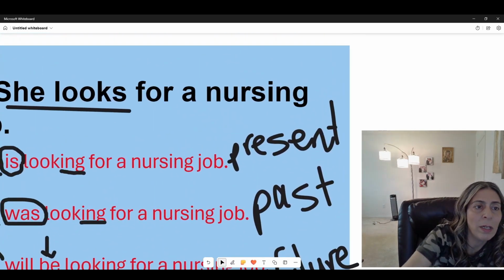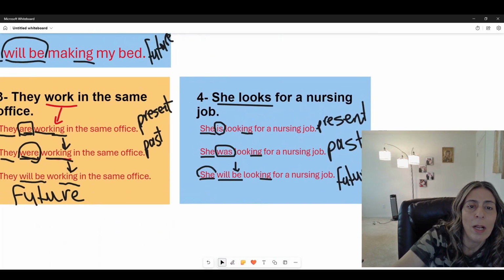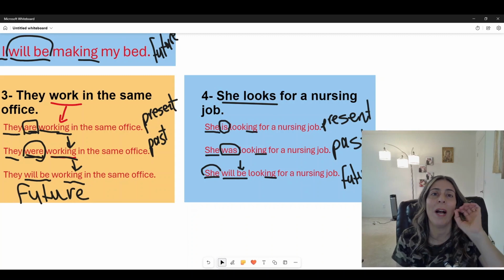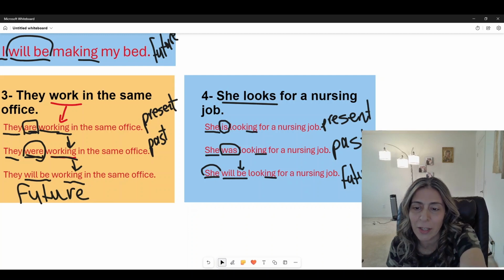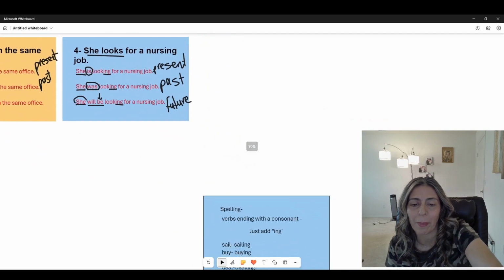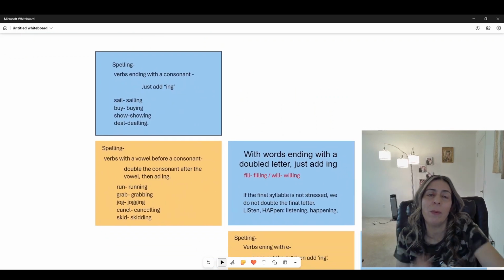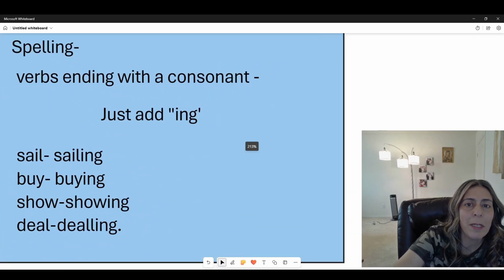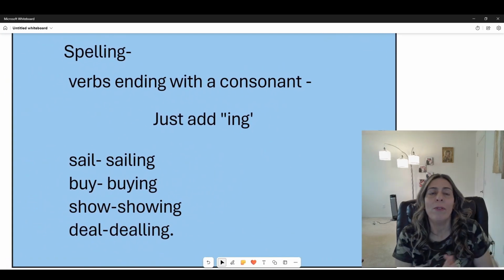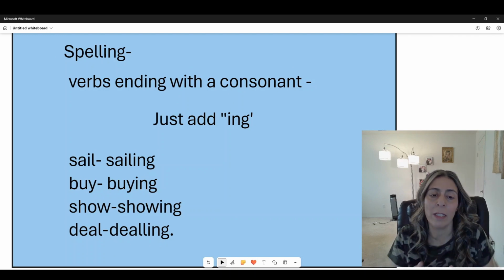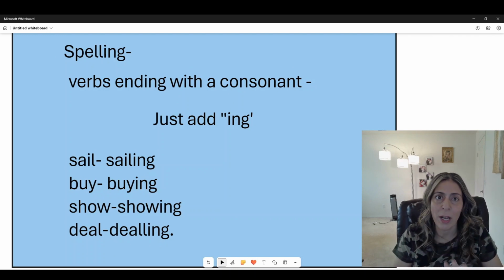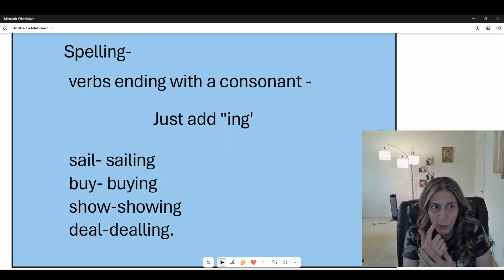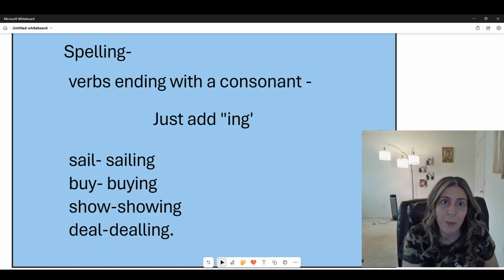Okay, cool. Let's see if we have any more. We don't have any more examples, but we do have something very important to talk about, and this is, look, it's the spelling, guys. It's the way we spell the continuous. Okay, because here's the thing, verbs are in different forms, and for each form we modify the verb when we add the ing. Okay, so we're gonna dig into each group of verbs and how to deal with them.